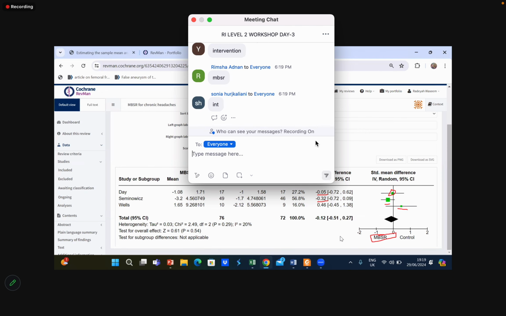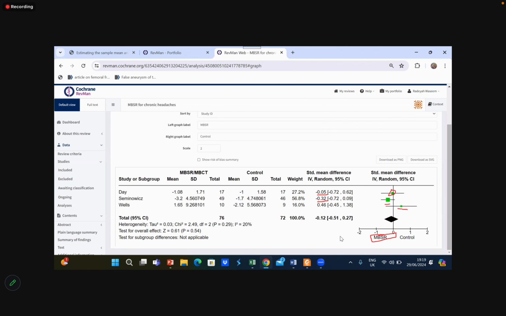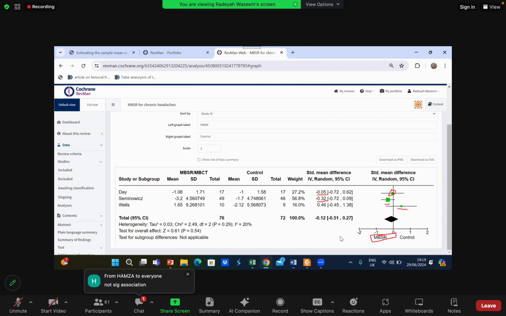That is good. But however, it is not significant, right? Even though our results are suggestive that MBSR reduces headache frequency, our results are not significant. Yes, the association is not significant.